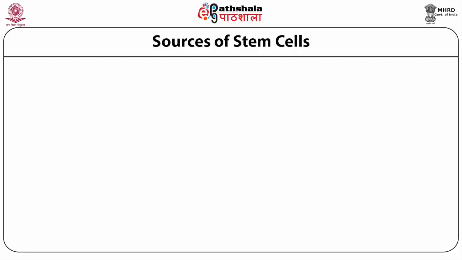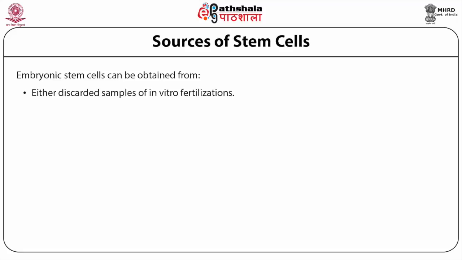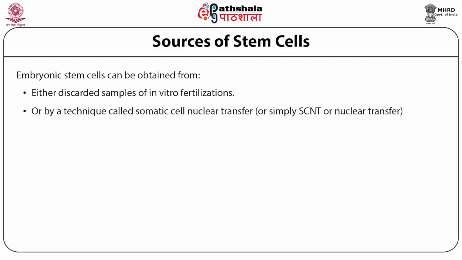Adult stem cells can be obtained from many tissues now. Fetal stem cells are obtained from aborted fetuses or umbilical cord blood. Embryonic stem cells can be obtained from either discarded samples of in vitro fertilizations or by a technique called somatic cell nuclear transfer, or simply SCNT or nuclear transfer.